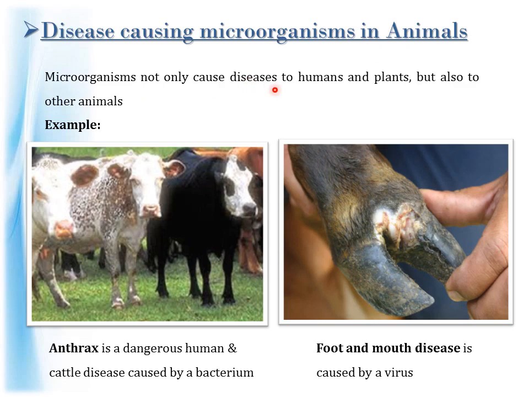Microorganisms not only cause diseases in humans and plants, but they also cause diseases in animals. Example, anthrax. Anthrax is a dangerous disease of humans and cattle caused by a bacterium. See these grey or black spores that you can find on this cow, they are a symptom of anthrax. Anthrax is caused by a bacterium known as Bacillus anthracis. Anthrax can be found naturally in soil, and when animals eat plants infected by this bacteria or drink water contaminated by this bacteria, the cattle get affected.